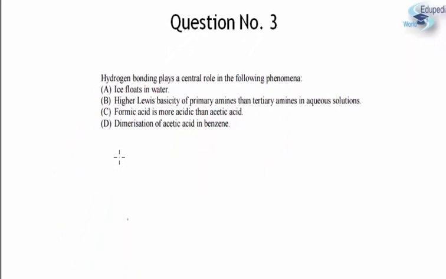Now we all know as a matter of fact that the density of ice, that is rho ice, is less than the density of water. So naturally from the principle of basic physics, ice is definitely going to float on water. Moreover, in the topic of hydrogen bonding, we study the reason for this fact. Why is the density of a solid less than that of a liquid, which is generally a very rare case, because normally solids are more dense than the liquids. But in the particular case of water, we find an exception where the density of the solid is less than the density of the liquid.